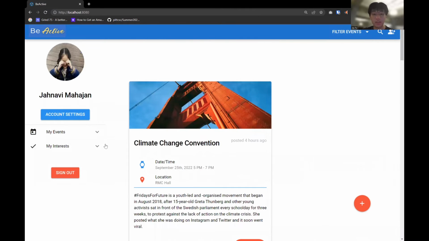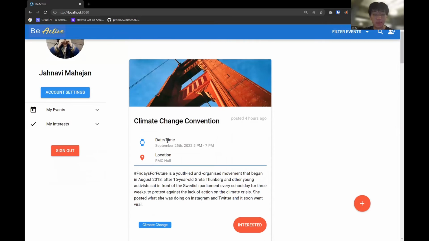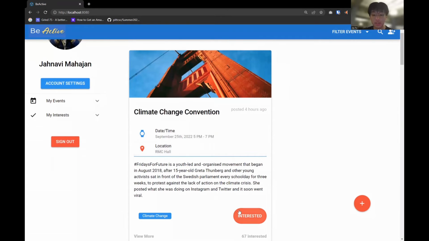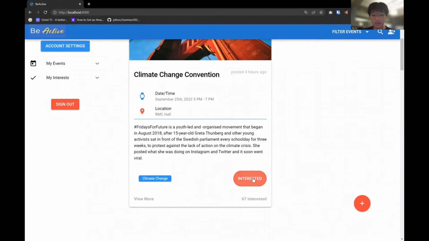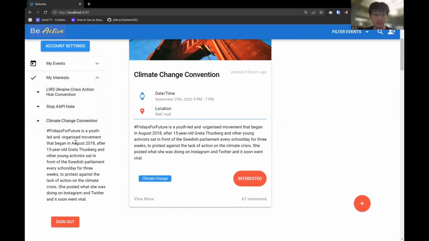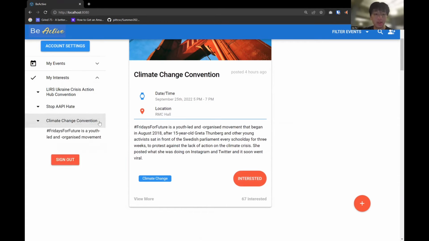And if they wanted to see what events they've registered to, they can click the My Interest tab here. So this user is already registered for the Ukraine Crisis Action Convention and the event they created. If they wanted to add an interest, they can just press this Interested button down here, and it would add it to the My Interest tab, and with a description if they want to see it.